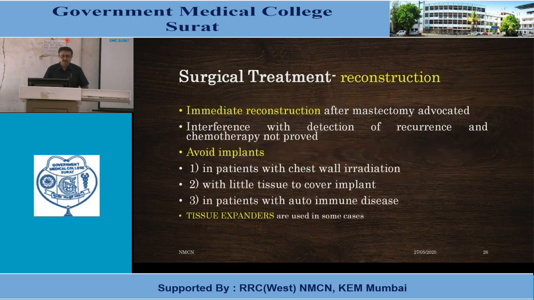Breast reconstruction. There are two types of reconstruction, immediate reconstruction and delayed reconstruction. Immediate reconstruction can be done in T1, T2 early breast carcinoma after mastectomy. Interference with the detection of recurrence and chemotherapy is not proved. Implants should be avoided in patients with chest wall radiation with little tissue to cover the implant and in patients with autoimmune disease. Tissue expanders can be used in some cases.